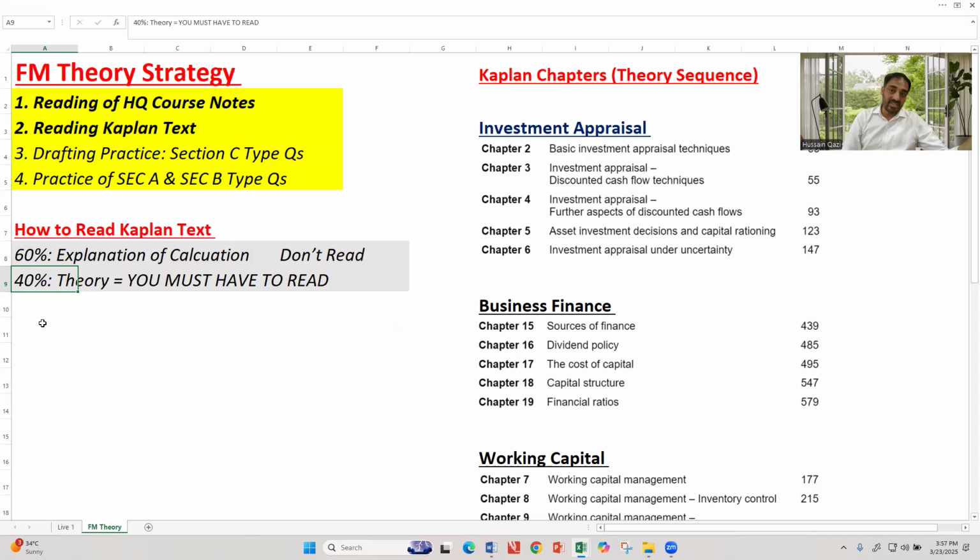Believe me, when you reach the third point, reading just the theoretical content requires very limited time, because you have already covered all the material including theoretical aspects. So that is the way to cover the theoretical aspects. But this is about reading and listening. Another point, drafting.